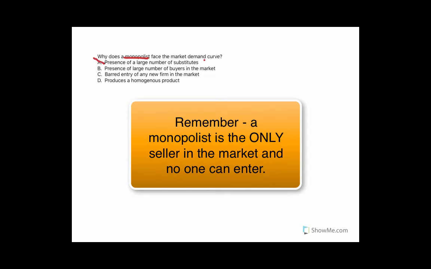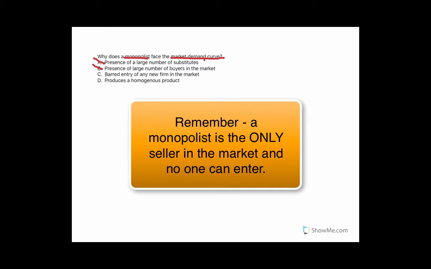So A isn't right. Then B, presence of large number of buyers in the market. This could be true, but it's not answering the question of why they face the market demand curve. So that's not right. Now we look at C, and C says barred entry of any new firms into the market.